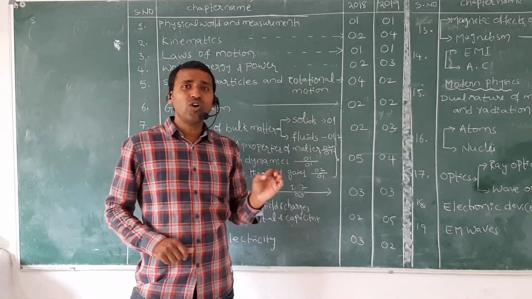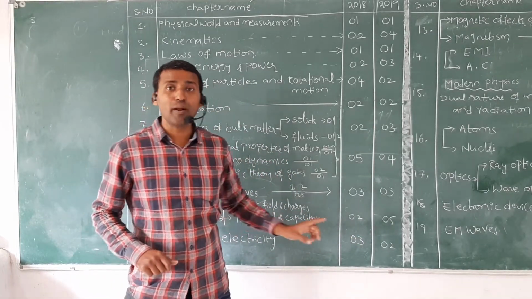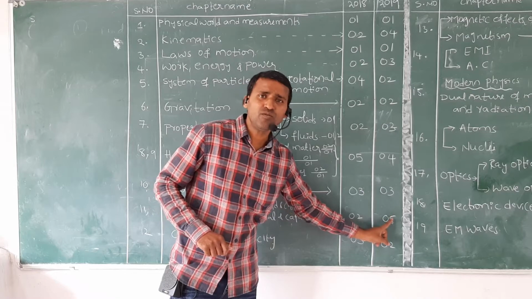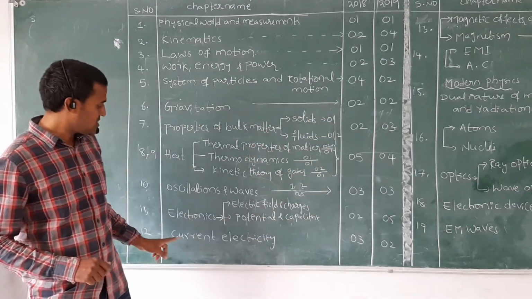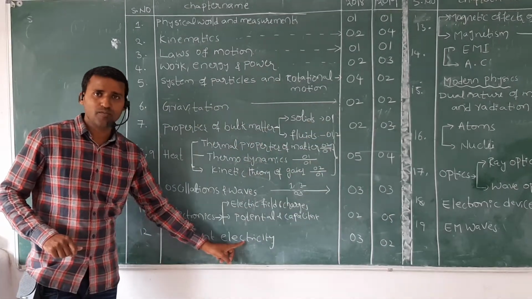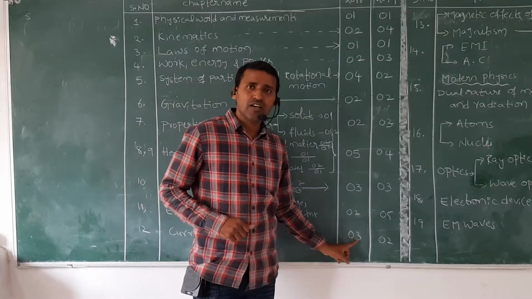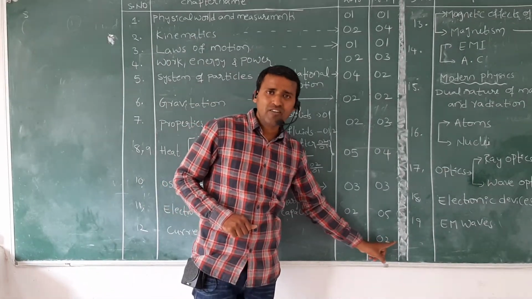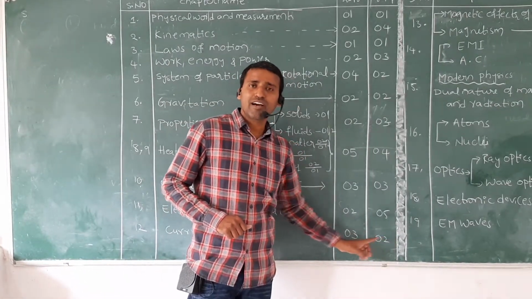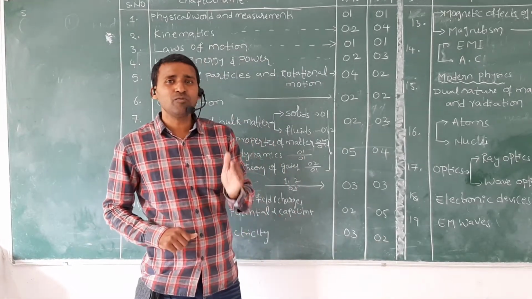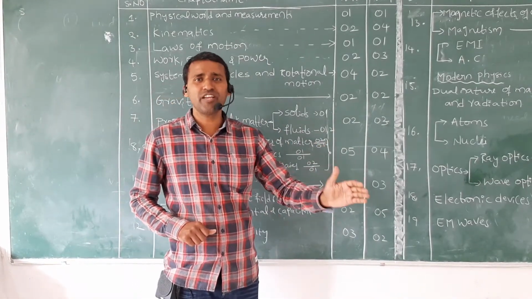So from electrostatics, minimum 2 questions, maximum 5 questions. Next one is current electricity. From 18 we have 3 questions, from 19 we have 2 questions. So current electricity carries minimum 2 to maximum 3 questions.